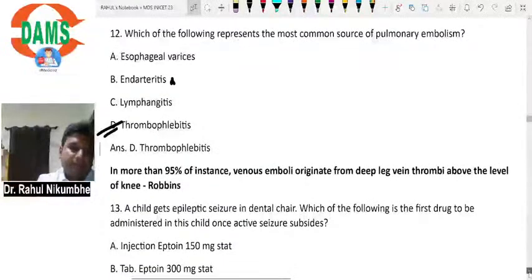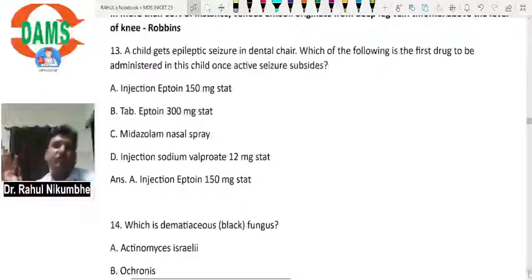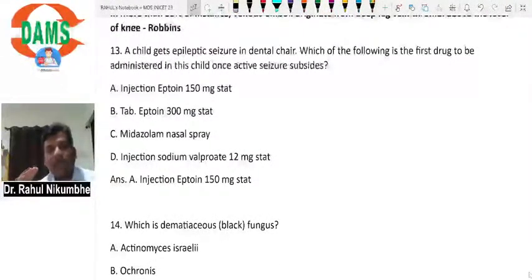Next, a child gets an epileptic seizure in the dental chair. Which of the following is the first drug to be administered in this child once the active seizure subsides? The patient is having an epileptic seizure, but the type of seizure is not mentioned. We have to choose the drug according to the type of seizure, so we select the best drug out of these four.